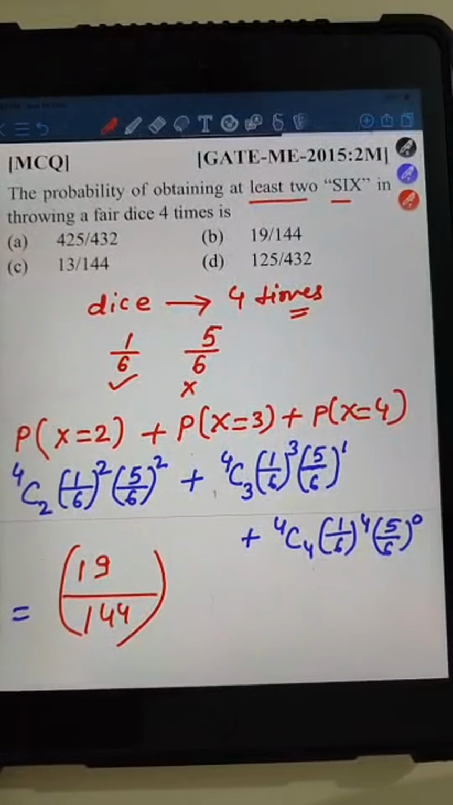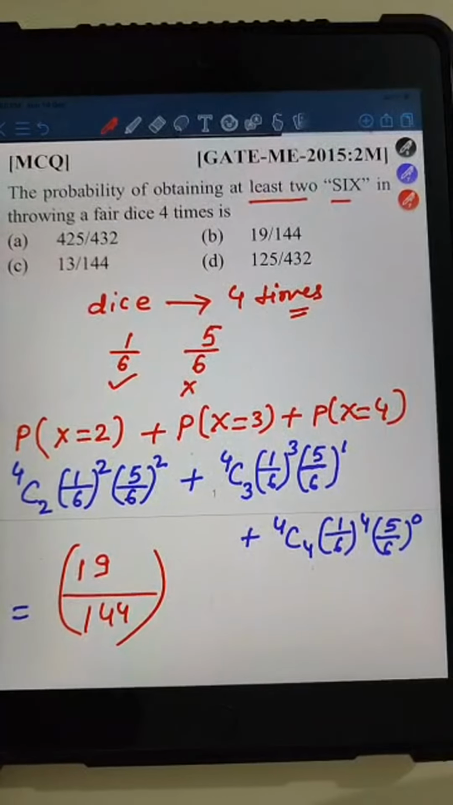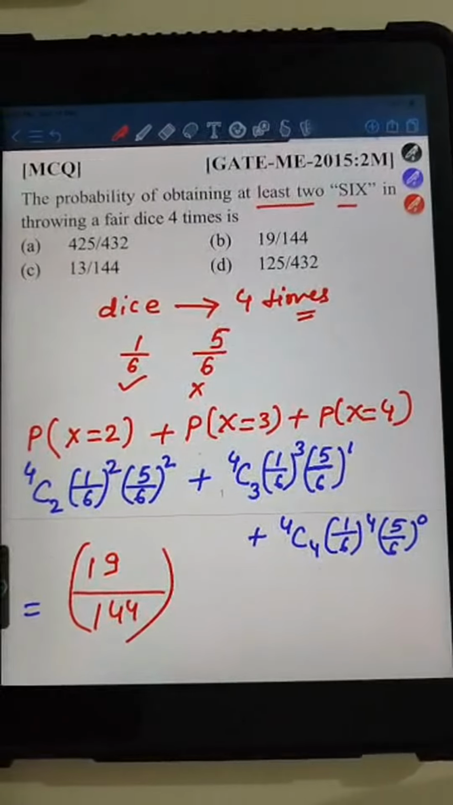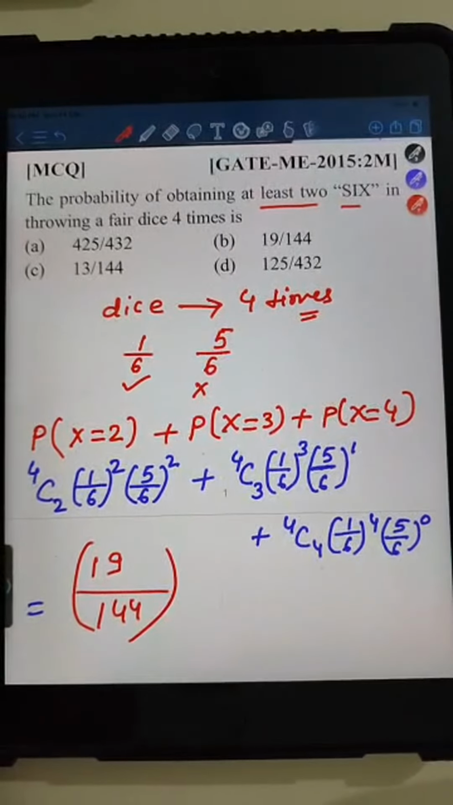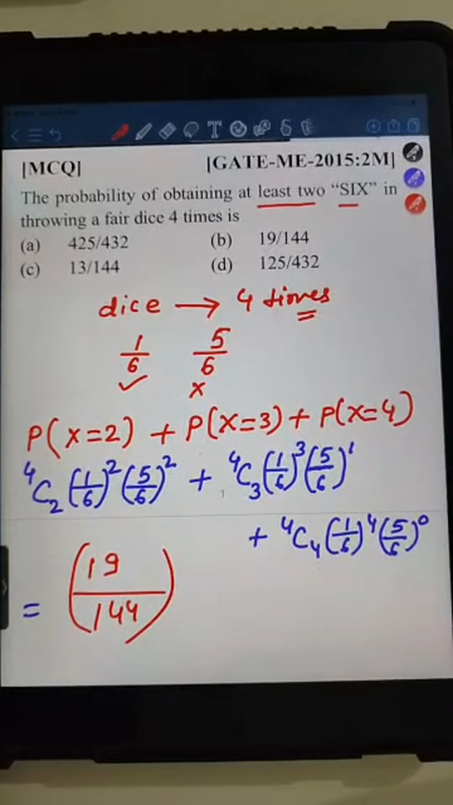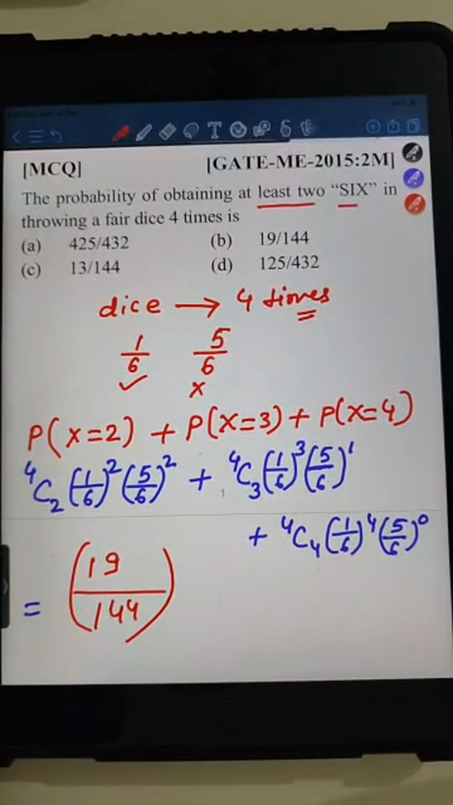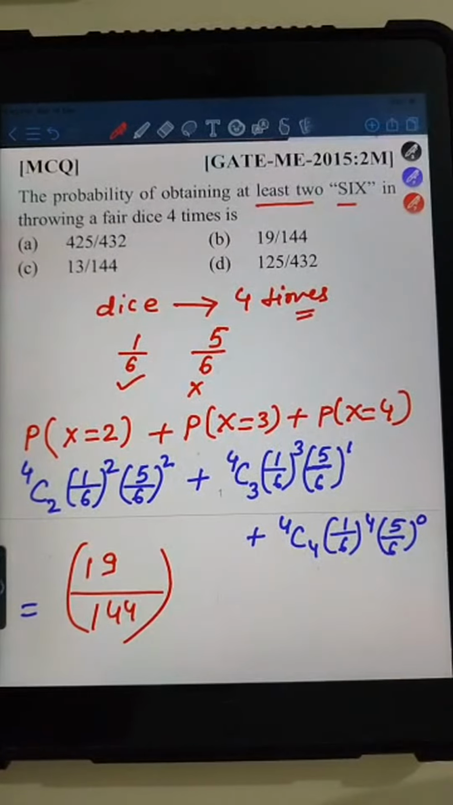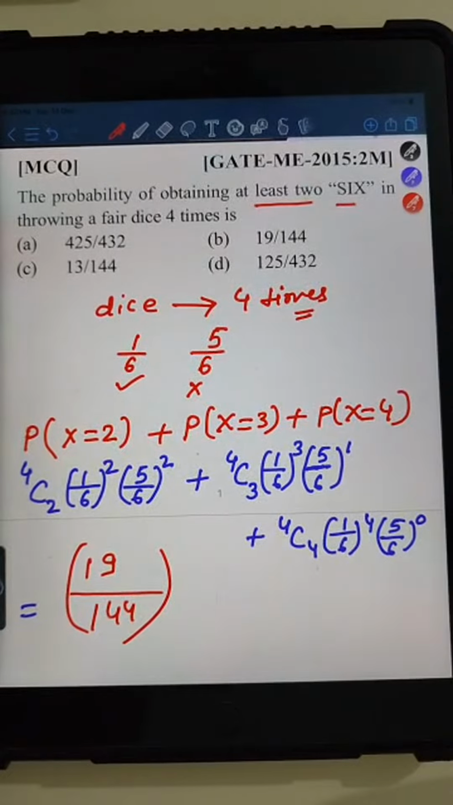Hers is telling, sir, how you know we need to apply binomial? That doesn't strike. Can you please tell? Okay. Kaushin is telling 171/1296. Okay. Yes, Kaushin, after this simplification, you will get 19/144, right?